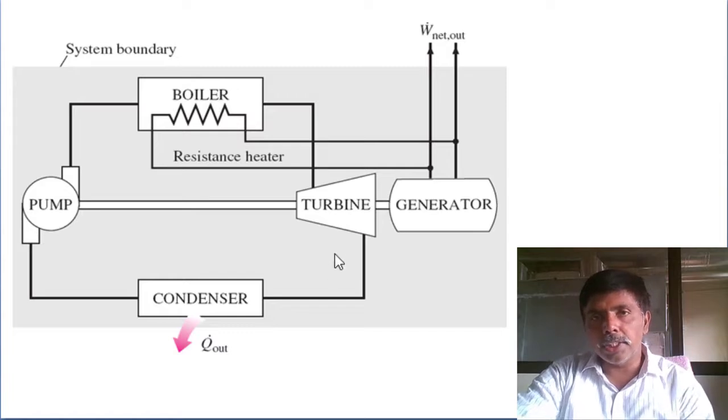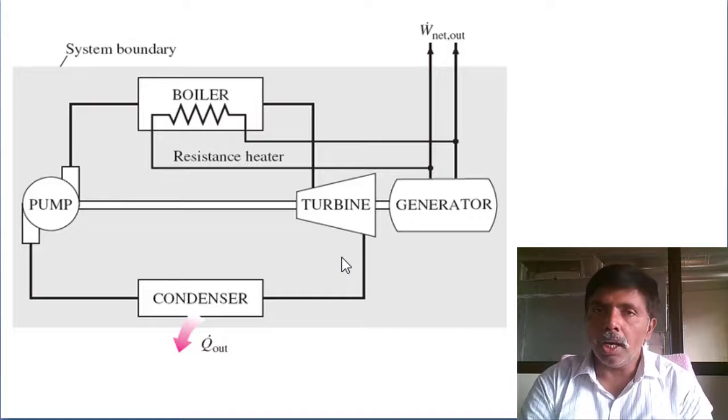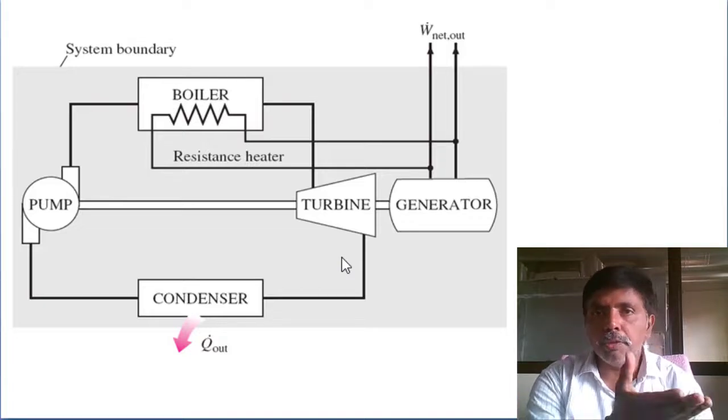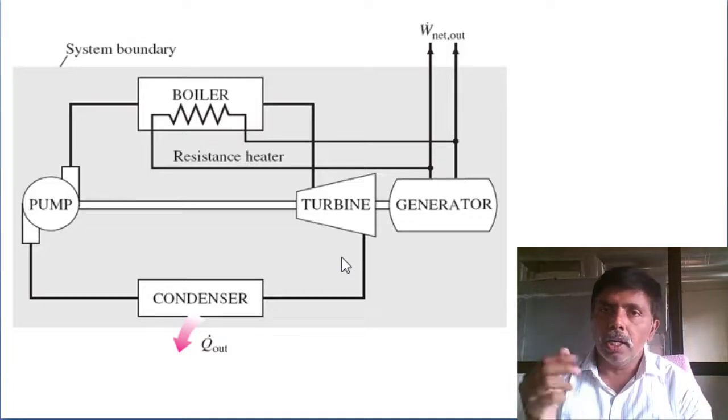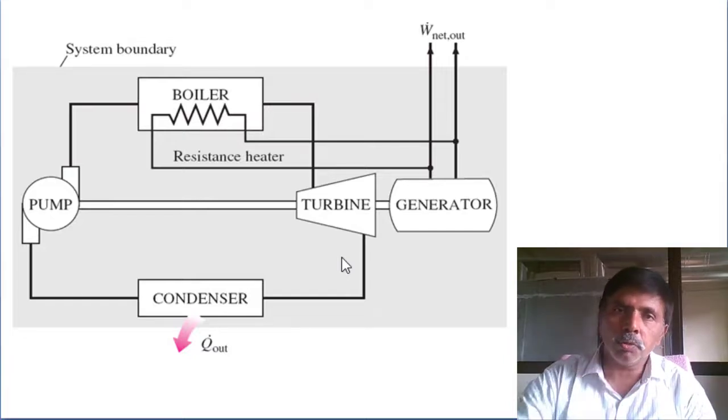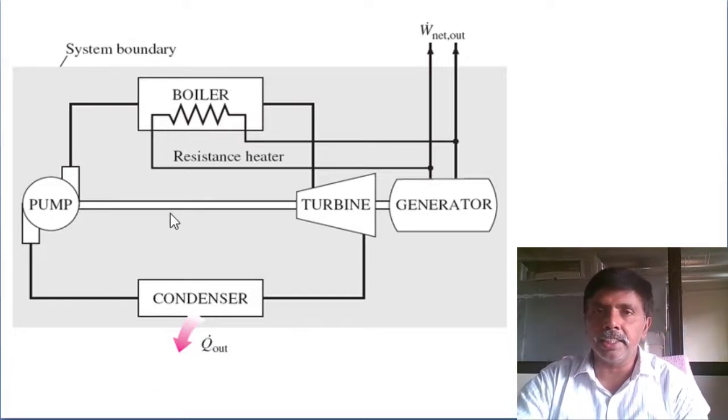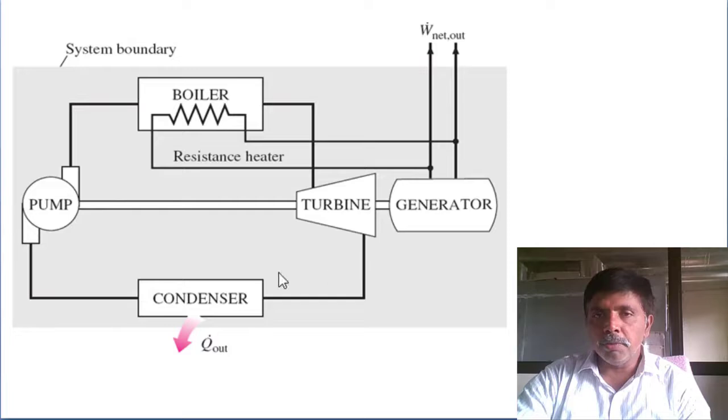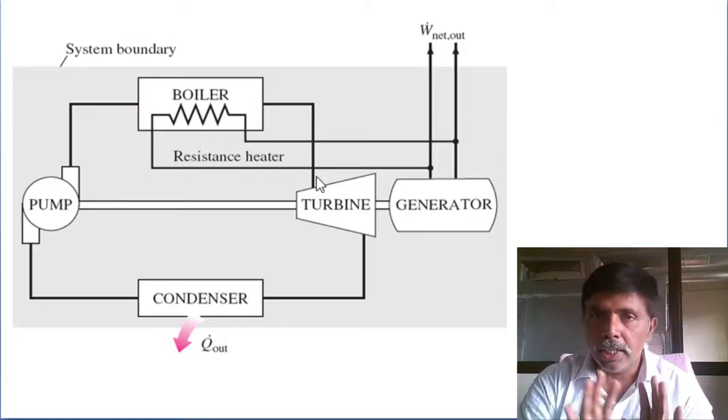This low pressure steam directly we are not pumping to the boiler. Why? Because the specific volume is 1000 times different. Whatever the energy we expanded, total energy again it will consume to compress the steam from low pressure to high pressure. That's why we are rejecting the heat at the condenser. This low pressure steam will convert as a low pressure liquid. That liquid again by using pump we are circulating. This is the Rankine cycle.